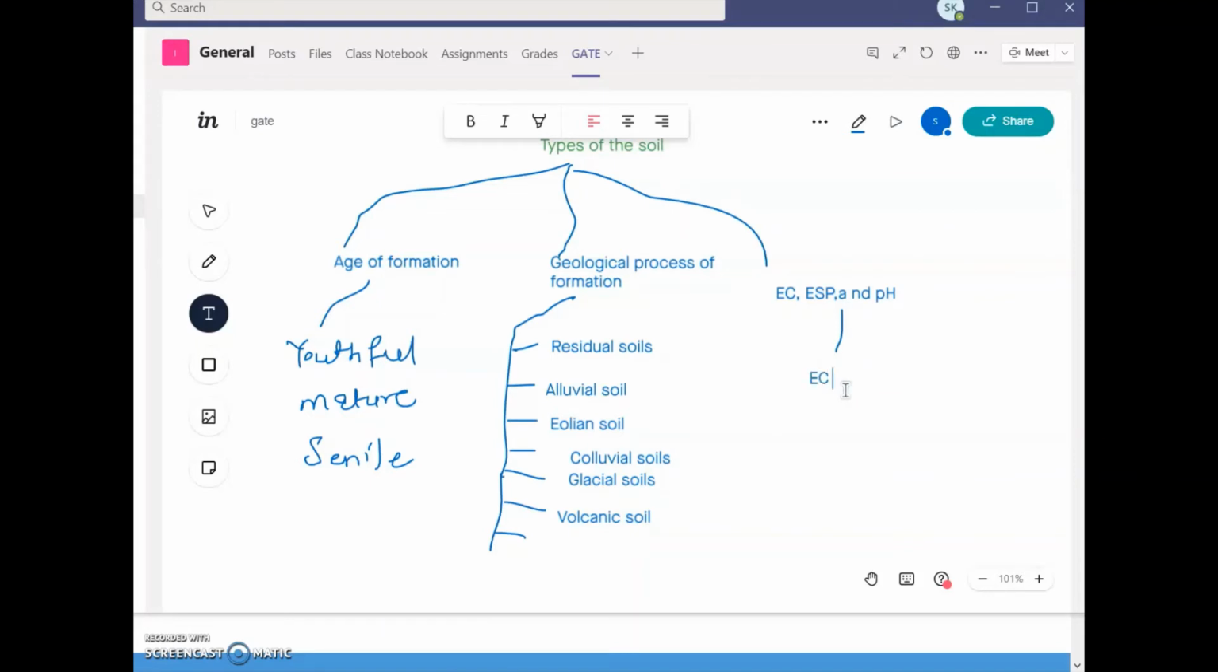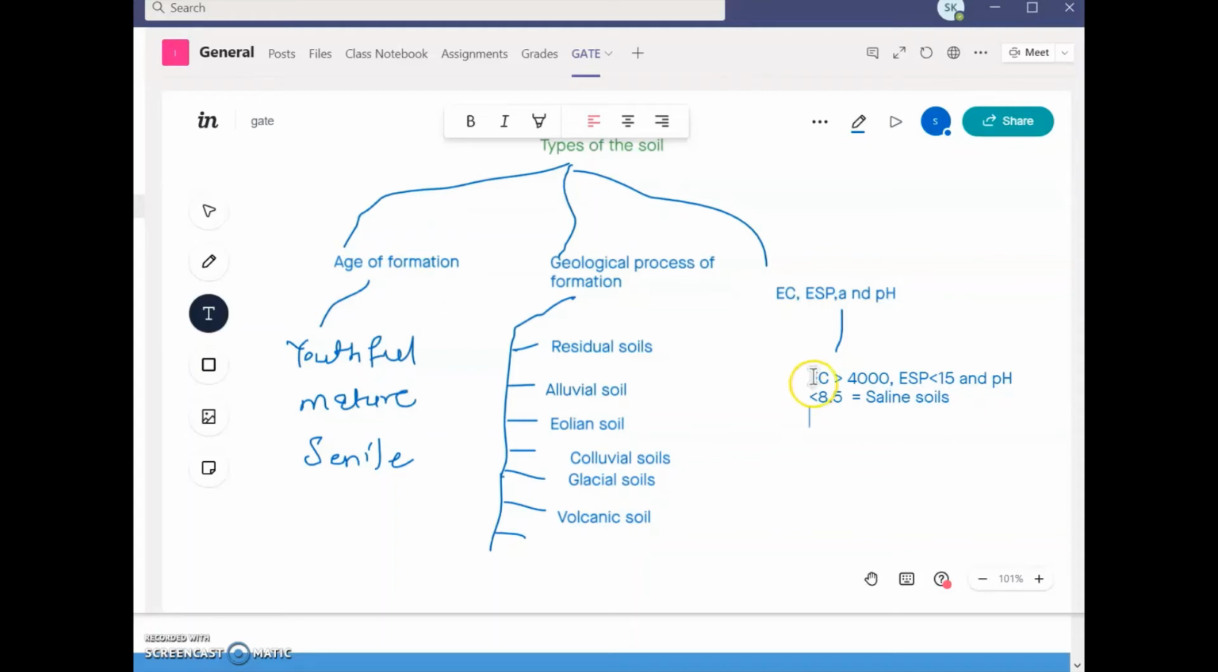Basically, if EC, that is electrical conductivity, is greater than 4000 micromho per centimeter, and the second condition is that ESP is less than 15, and pH value is less than 8.5, then we can call such a soil saline soil or white alkali.